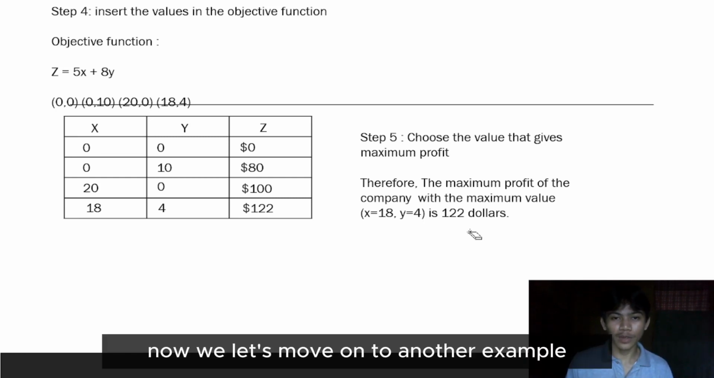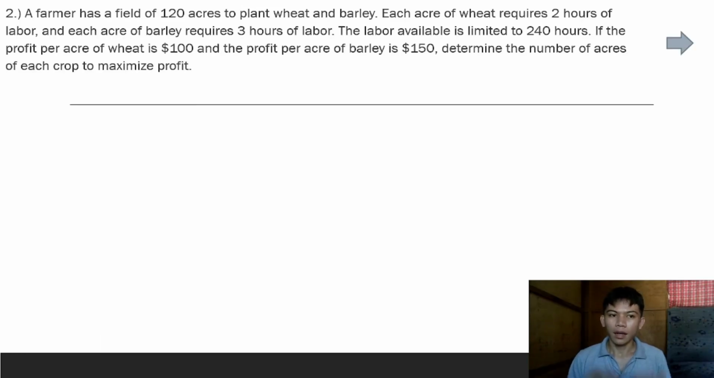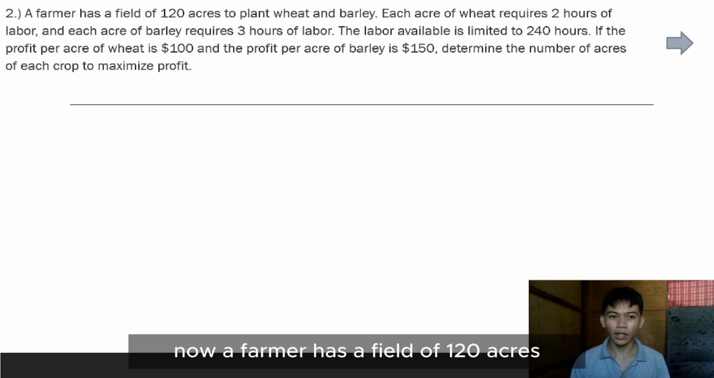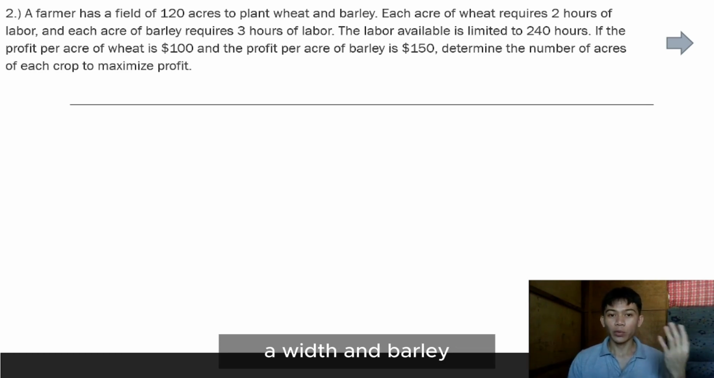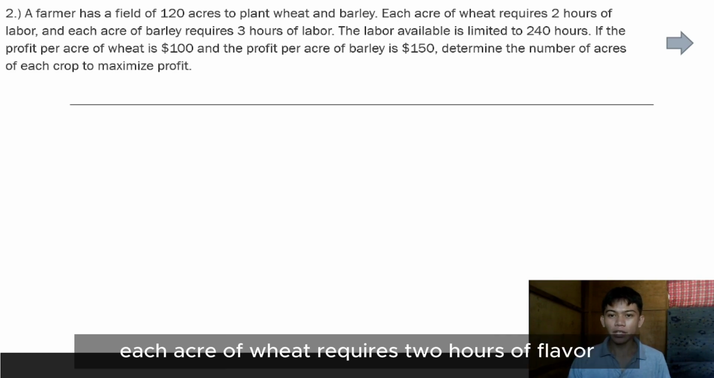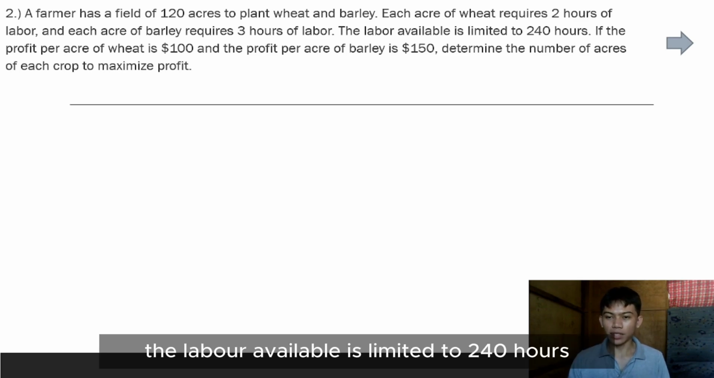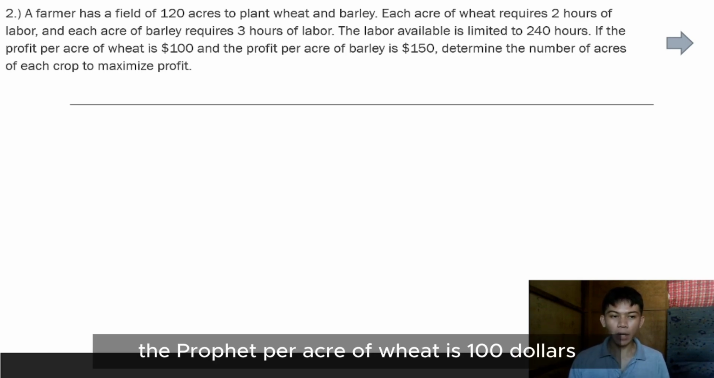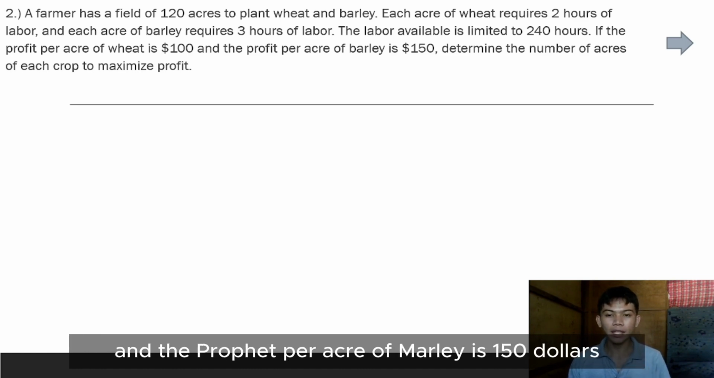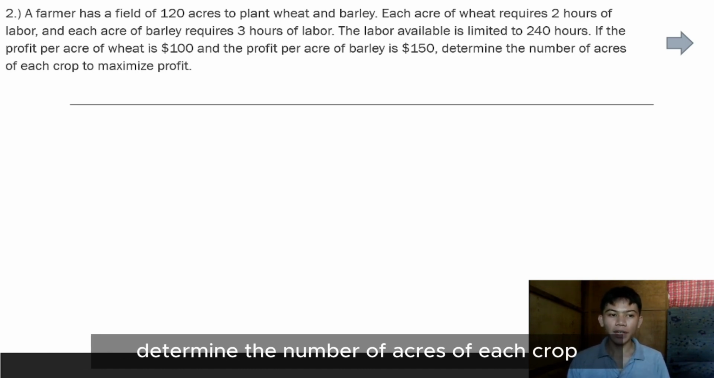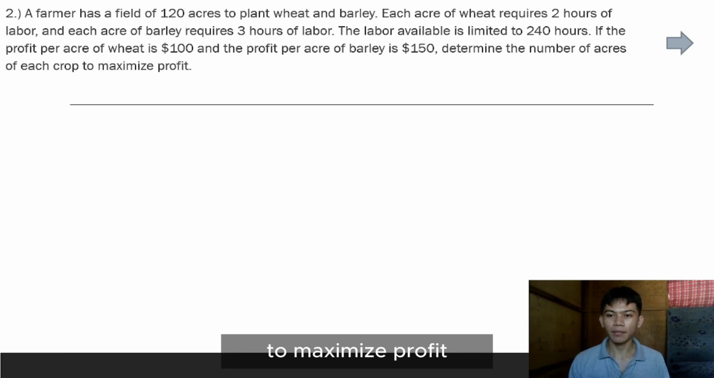Now, let's move on to another example. A farmer has a field of 120 acres of wheat and barley. Each acre of wheat requires 2 hours of labor, and each acre of barley requires 3 hours of labor. The labor available is limited to 240 hours. The profit per acre of wheat is $100, and the profit per acre of barley is $150. Determine the number of acres of each crop to maximize profit.